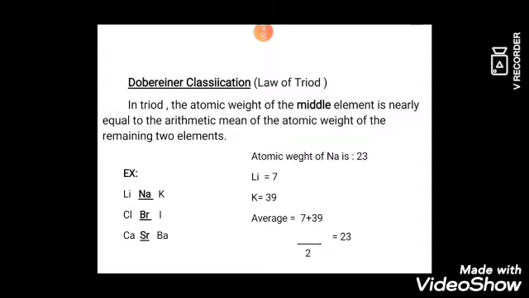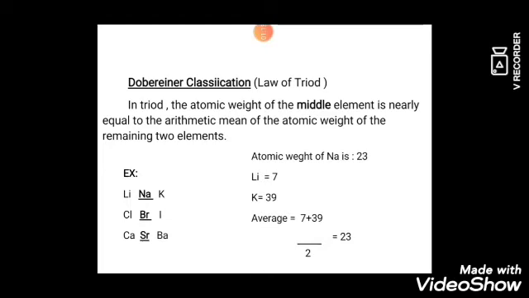Here, the middle element is sodium. The atomic weight of sodium is 23. The average atomic weight of lithium and potassium is also 23. It is equal to the atomic weight of sodium. So the atomic weight of the middle element is nearly equal to the arithmetic mean of the atomic weights of the remaining 2 elements.